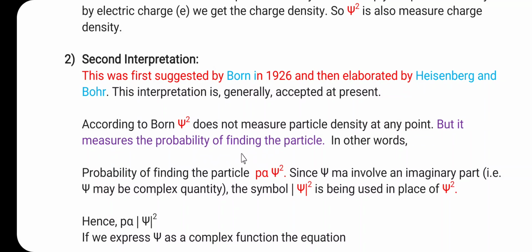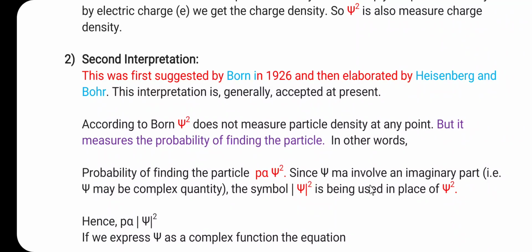Friends, all of you know that both the exact position and the exact velocity of an electron or a particle cannot be determined simultaneously, and thus we talk in terms of probability. In other words, the probability P of finding the particle is directly proportional to psi square.